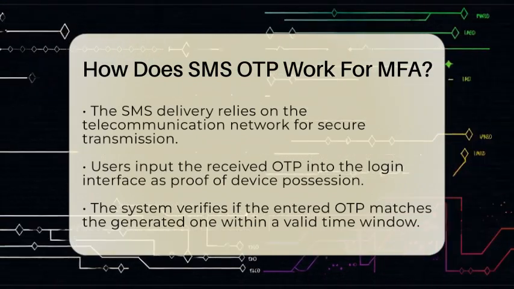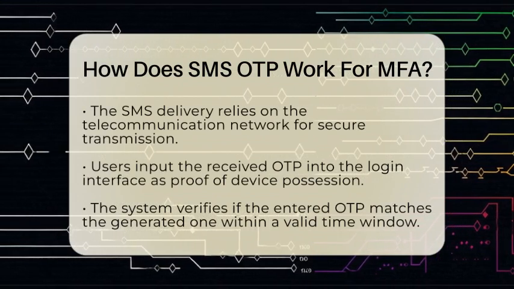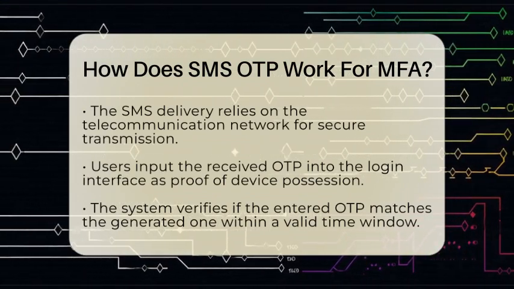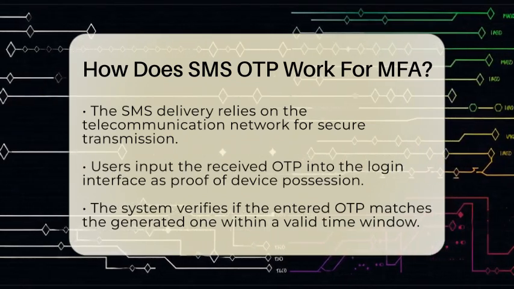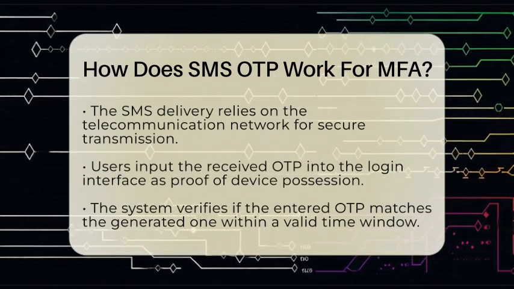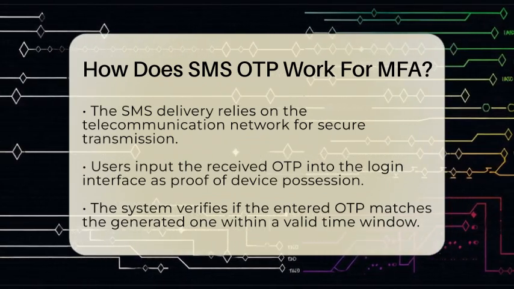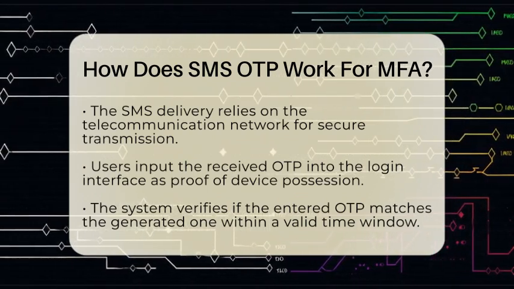The cloud provider's MFA system sends this OTP via SMS to your registered mobile phone number. This step uses your phone's telecommunication network to deliver the code securely. When you receive the message, you input the OTP into the login screen. This proves you have possession of your mobile device, which is the second factor in MFA.